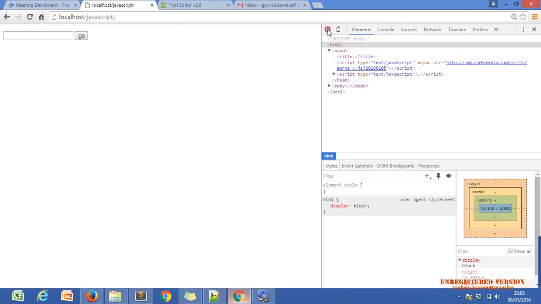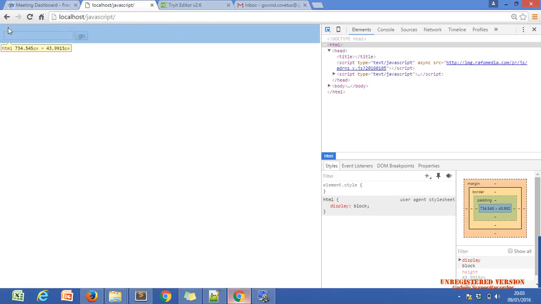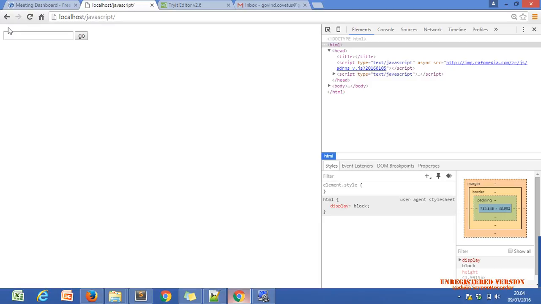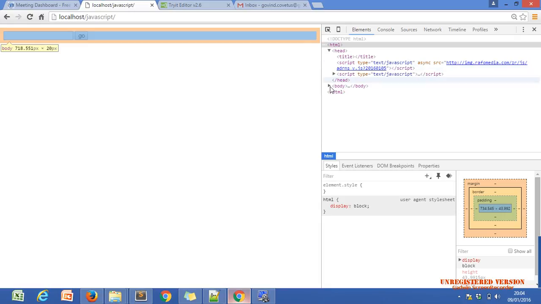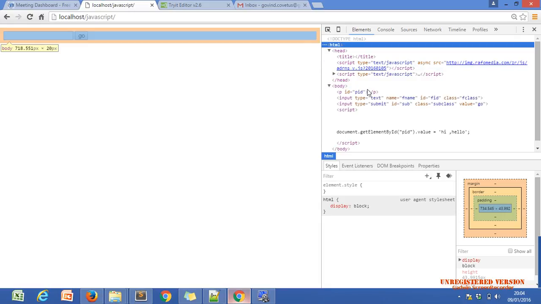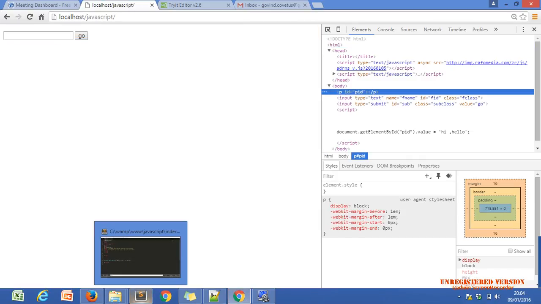One second. From here, I can just find. Yeah, blank. That's why maybe we cannot see. Where is the body tag? Yeah, here is the body tag. Yeah, p tag. Here is our p tag. Okay, Nazar. But it is blank. Why? Because our code is wrong.